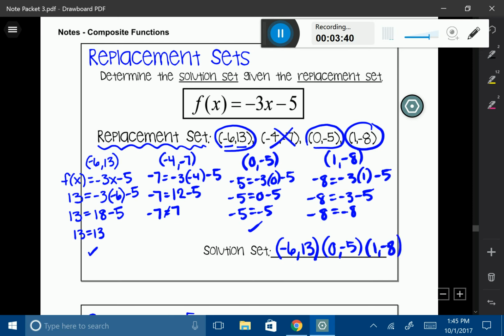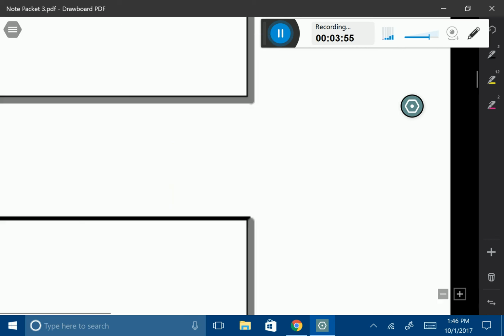Now, your solution set can contain one solution, 2 solutions, all of the solutions, and sometimes not even any of them. So you always want to be sure to check each and every one of them. Okay, now let's start talking about this idea of composite functions.